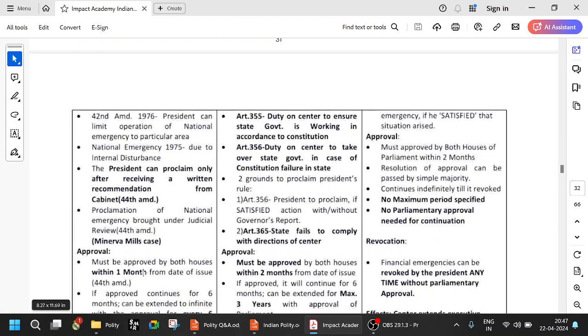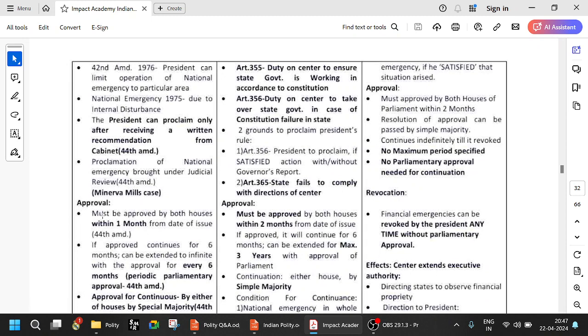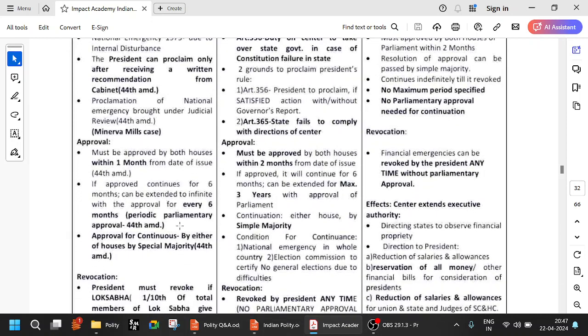Approval is 1 month. It must be approved by both houses within 1 month from the date of issue. And approval for continuation by either house is with special majority. So what is being asked in the question?